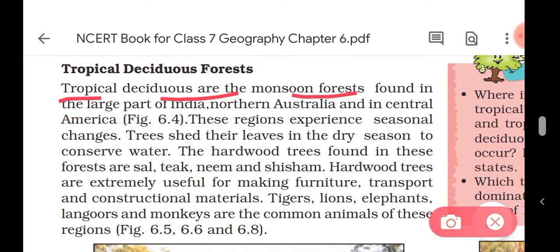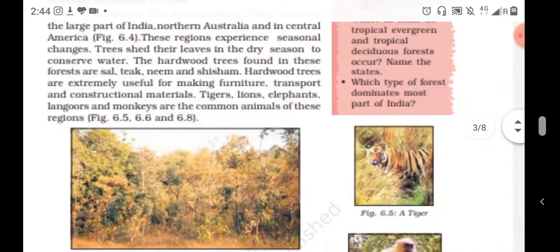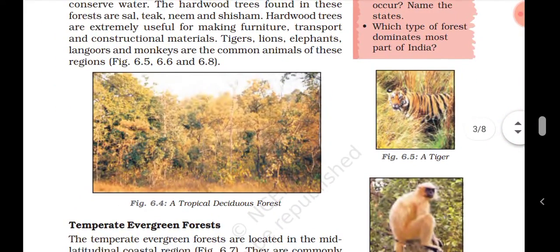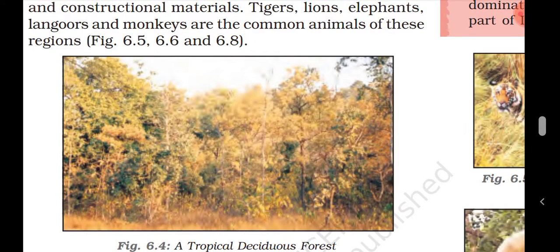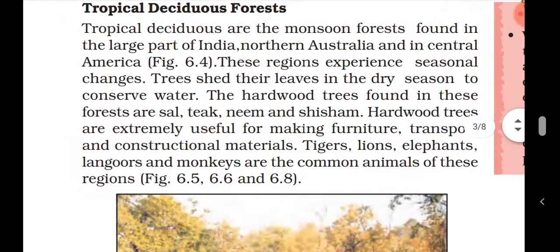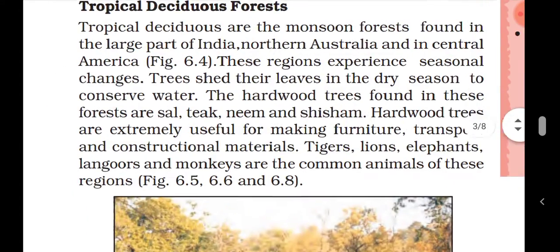With India, they are also present in North Australia and in Central America. You can see figure 6.4 here. This is the tropical deciduous forest picture.